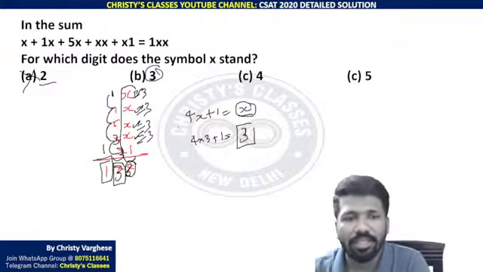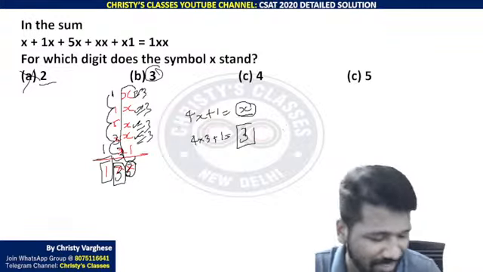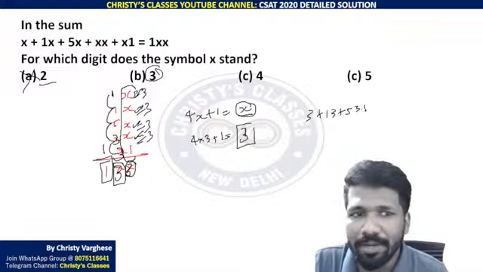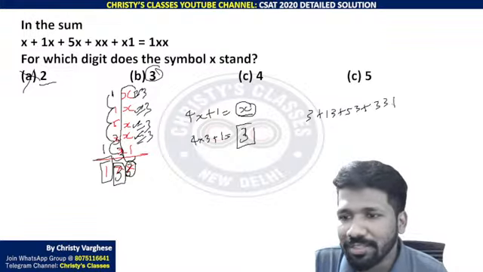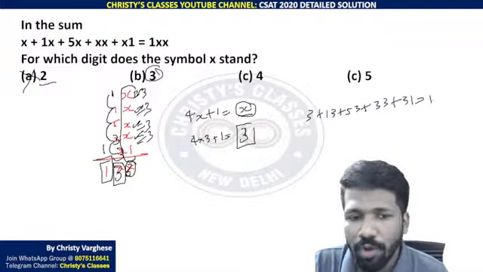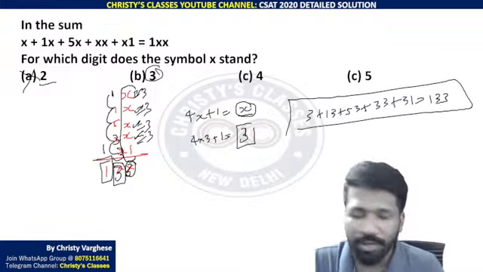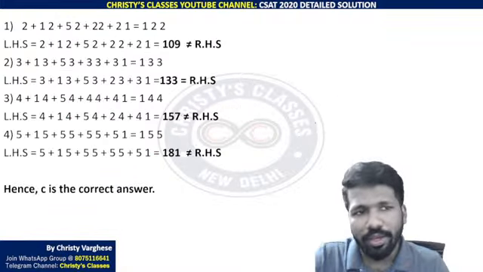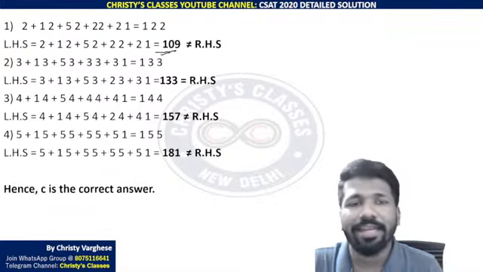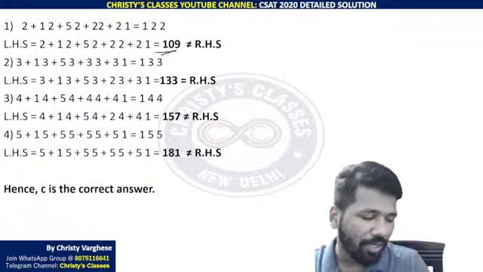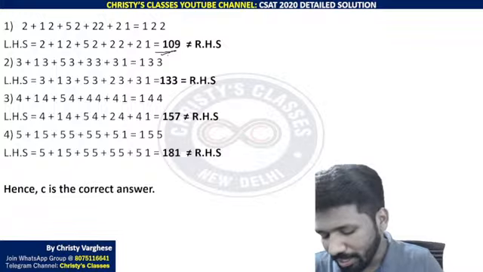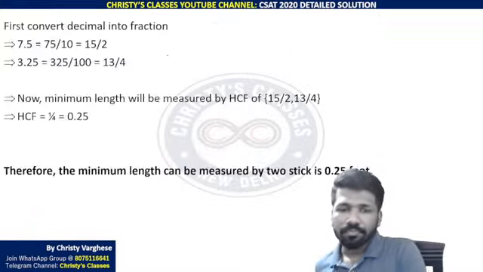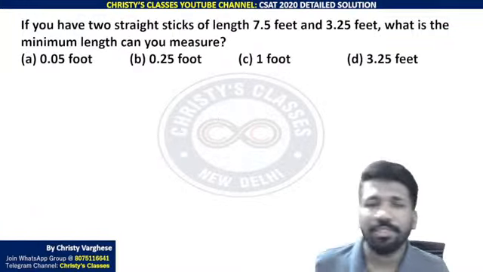So 1, 3, 3. That means the meaning of that question is 3 plus 13 plus 53 plus 33 plus 31 is equal to 133. This is satisfied by using options. Another way of doing it is throughout you can substitute and check, but that will take a little more time. So looking only at unit place, substituting and eliminating, and then going for tens place will be better in my opinion. And this is a very good question. Make a try.